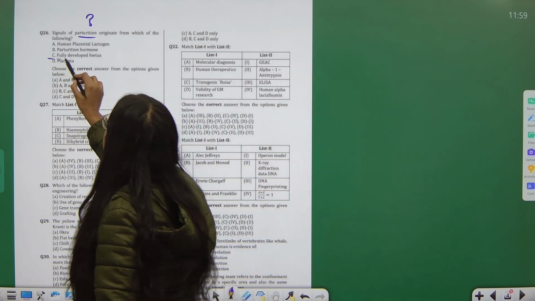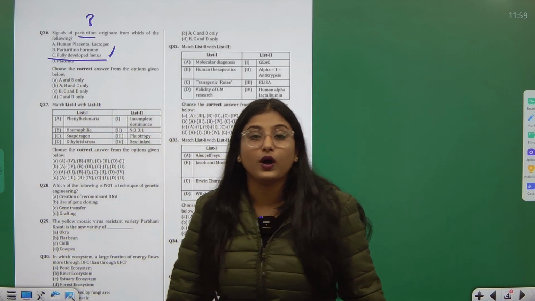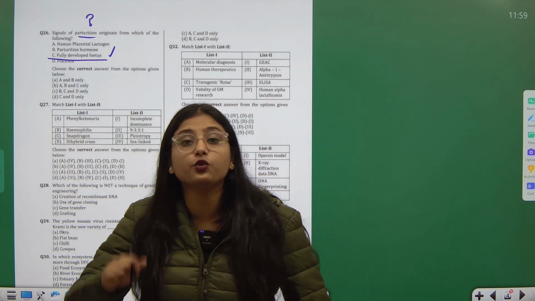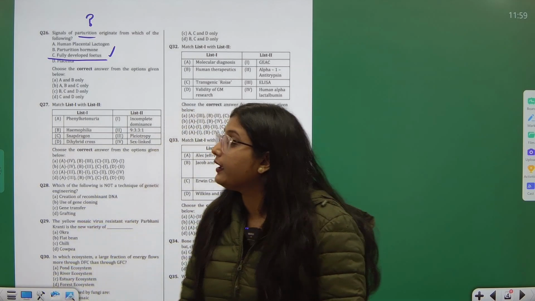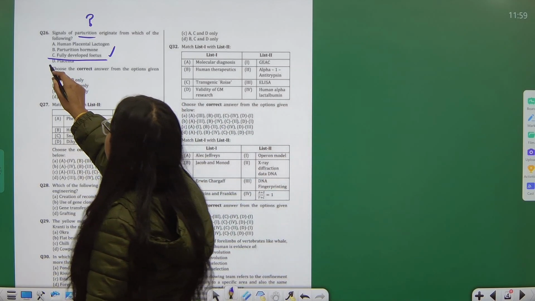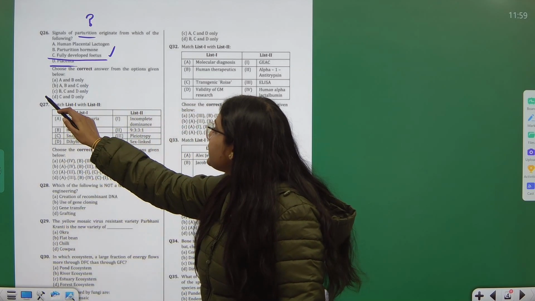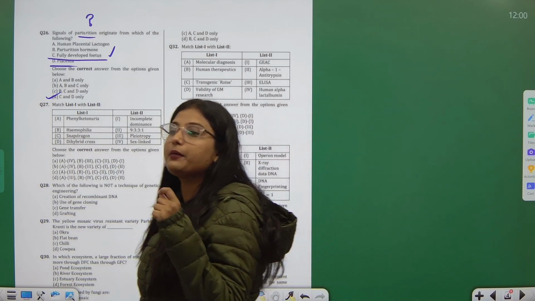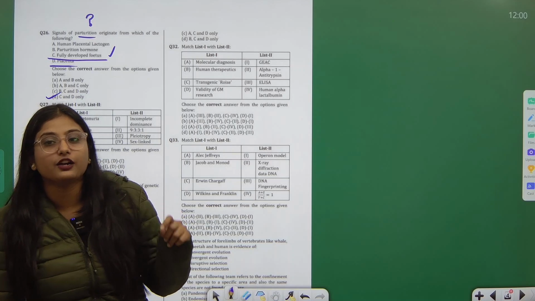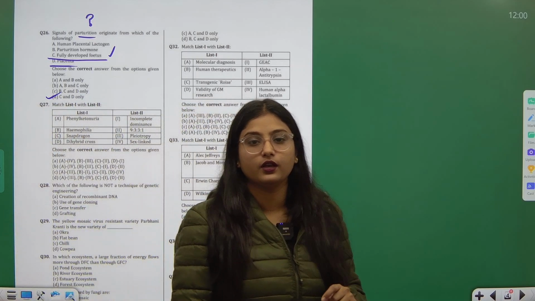One, the fully developed fetus. Once the fetus is fully developed, it will give an ejection reflex that I want to come out. Okay, and the other one is the placenta. So we have C and D as the correct answers. These two things contribute majorly to the parturition taking place.